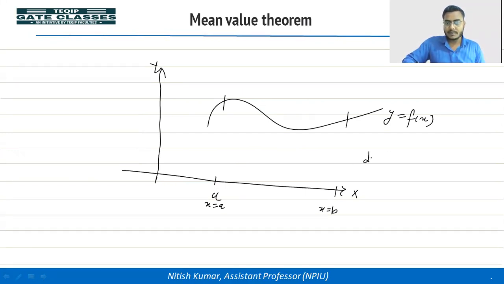So average derivative. There is a point, suppose x is equal to c. So you will find a point c where the derivative at this point will be equal to the average derivative of the given section.